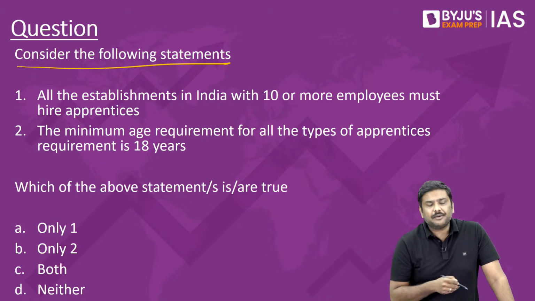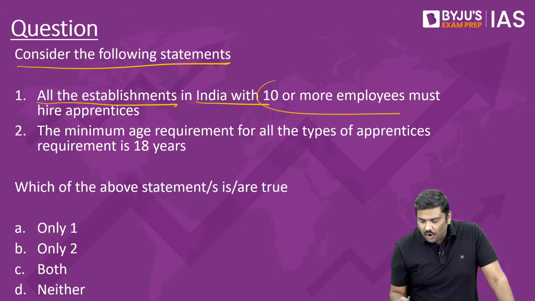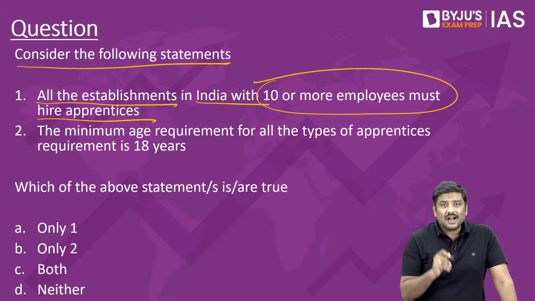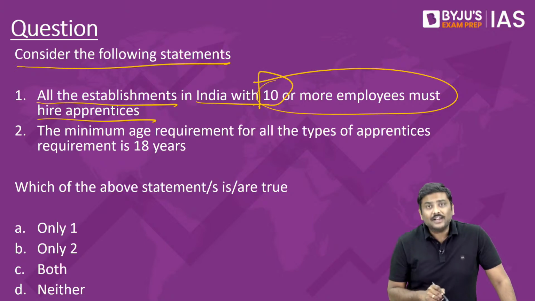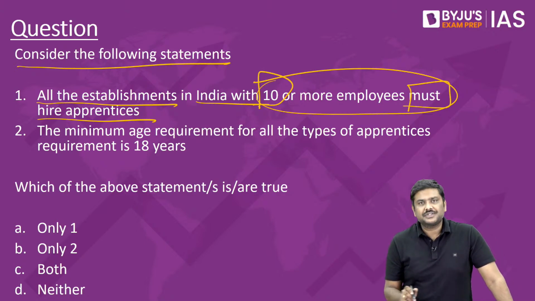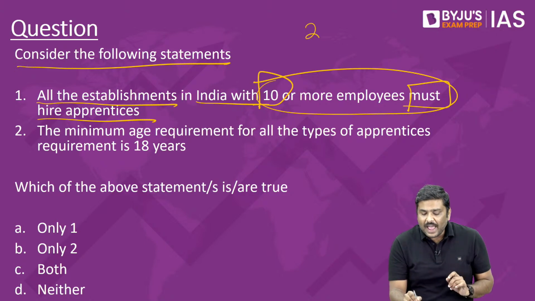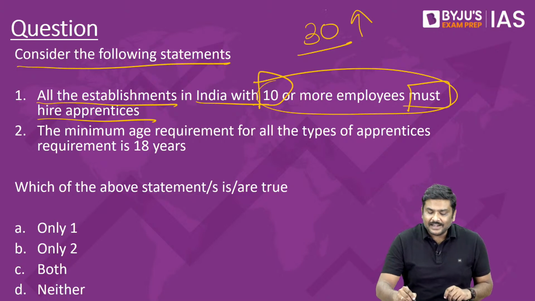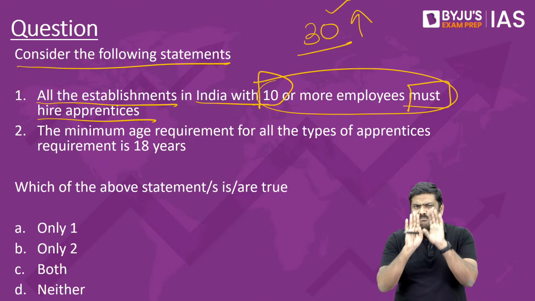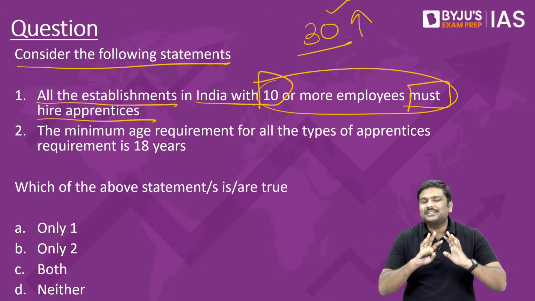Consider the following statements. All the establishments in India with 10 or more employees must hire apprentices. Underline two terms here, 10 or more employees and must. If you have followed the discussion earlier, I have told you, if you have establishments with 30 or more than 30, then it is compulsory for them. It is mandatory for them. Now, some of you will simply say, sir, what about below 30?